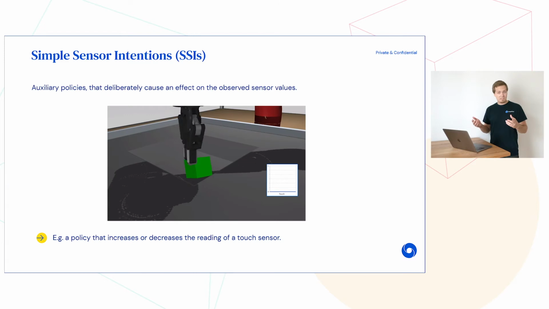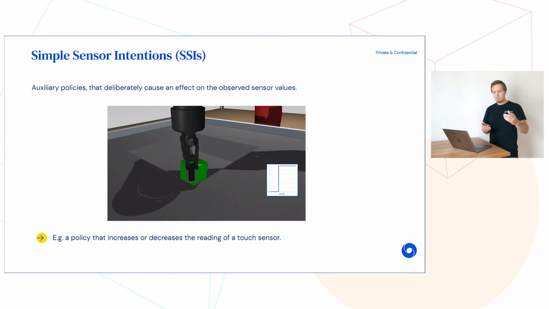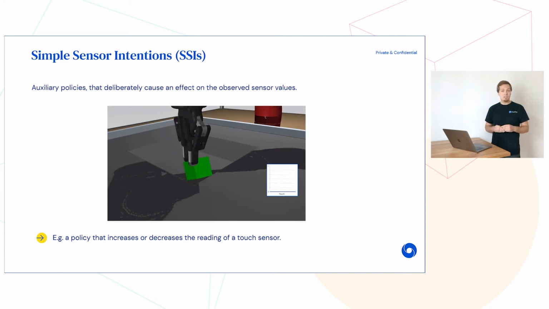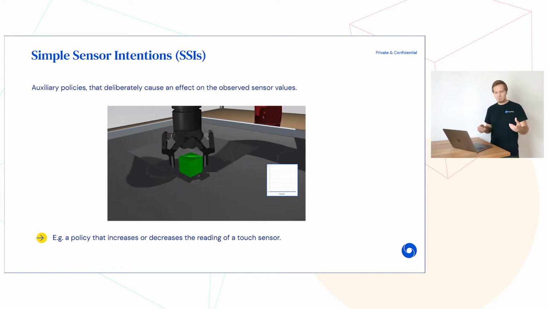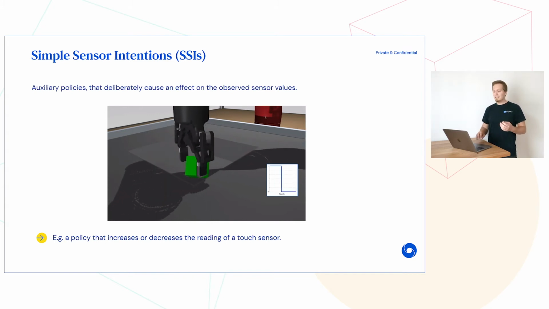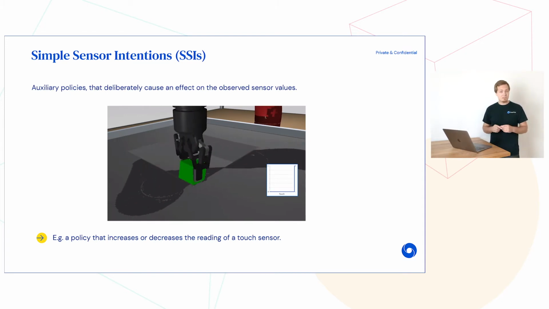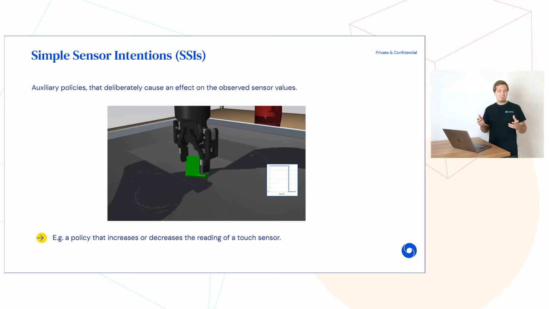What we aim for, for example, is to learn a policy that takes actions in order to deliberately increase or decrease the reading of a touch sensor. That obviously has a manifestation in the real world. A robot might learn to grasp an object. But the reward formulation itself is still general in the sense that it doesn't require a semantic understanding of the concrete environment. The idea targets scalar sensors obviously, but not all robot sensors are scalar.